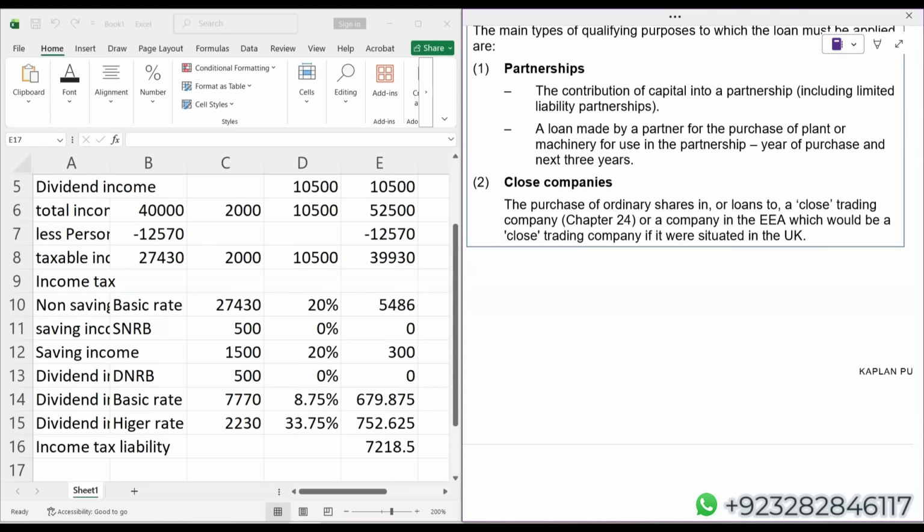Now, what is the objective of introducing the personal allowance of 12,570? According to the UK government, or the UK taxation authority, which is HMRC, whoever is earning less than 12,570 should not be paying income tax in UK. That person is considered a poor person because he's not earning a good amount of money.